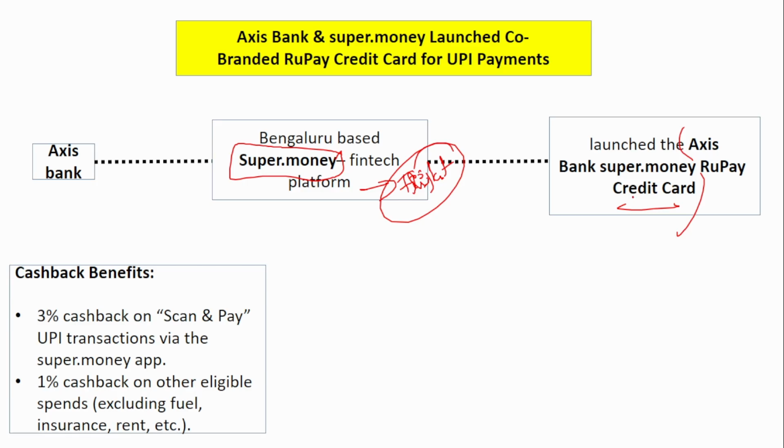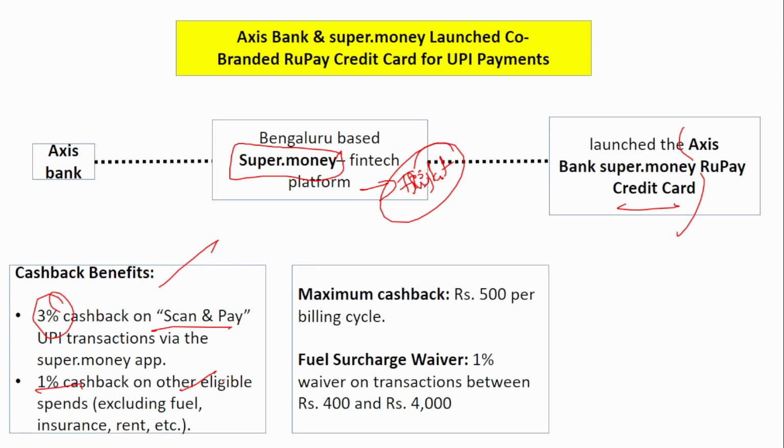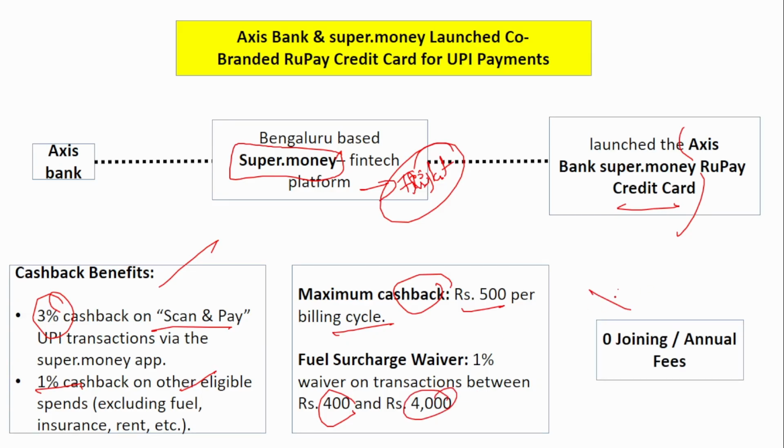The various features: up to 3% cashback will be provided on scan and pay. Next, 1% cashback on various eligible spends, with a maximum cashback of rupees 500 per billing cycle. Then there is a fuel surcharge waiver, that is 1% waiver on transactions between 400 and 4000 if it is used on fuel, that is petrol. Next, the important thing is there is no joining or annual fees. That is a very important thing.